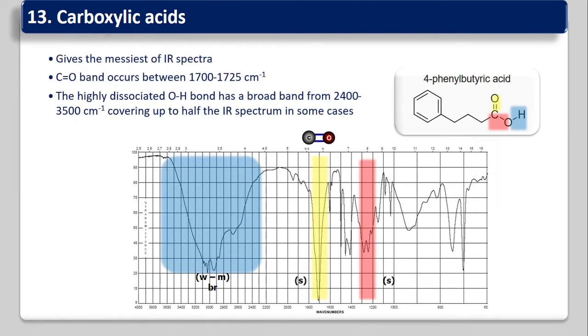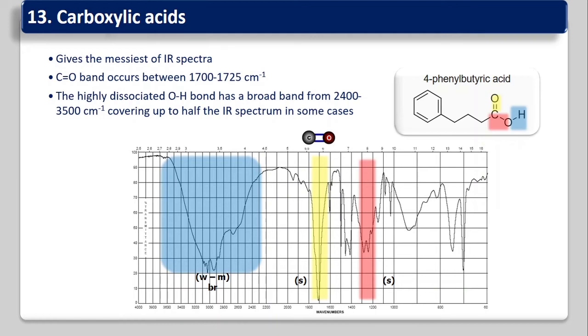So it gives the messiest IR spectra. The IR spectrum of a carboxylic acid is somewhat difficult, messy. The carbonyl band occurs between 1700 to 1725 cm⁻¹, near the aldehyde spectrum. So the carbonyl band occurs between 1700 to 1725. How to differentiate between aldehyde and